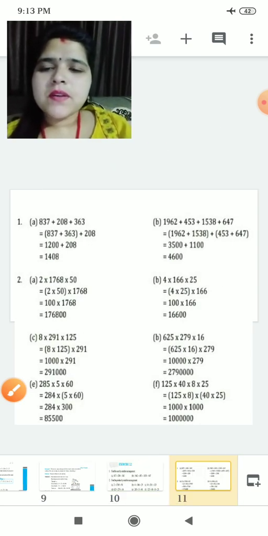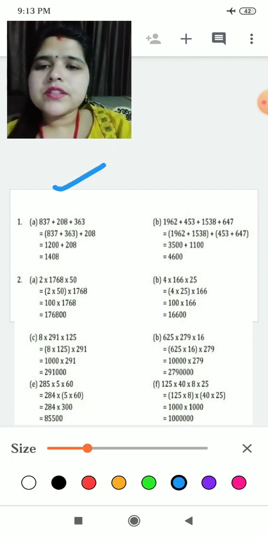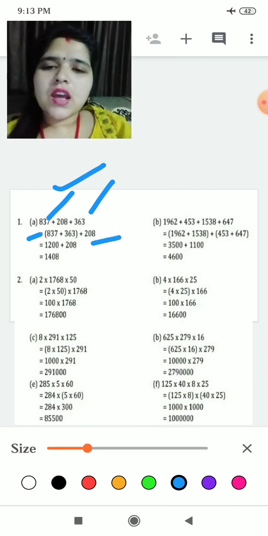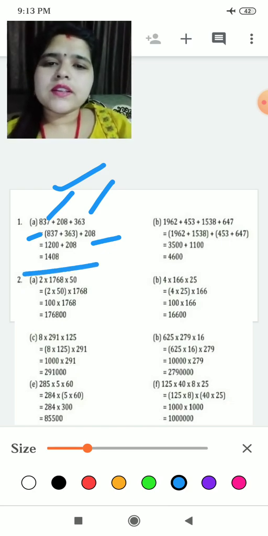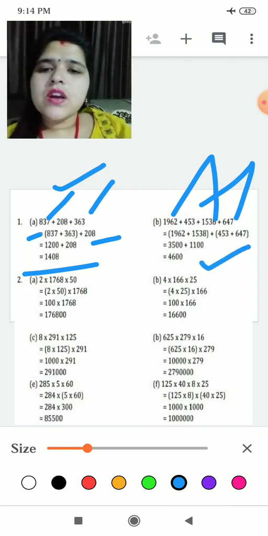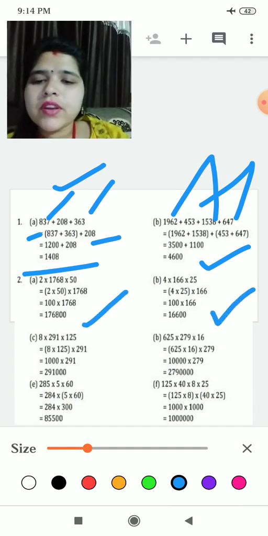You can see that in the first question it is taking this number and this number in one bracket. This I have already explained to you prior, and 208 in the last bracket. So by addition we are solving it, and we are getting the answer 1408. Same way here it is taking these two in one bracket and these two numbers in one bracket. Okay, add the numbers and you will get this answer. Now see, this is already done. I have shown you how you have to do. Same way they are doing in this question.